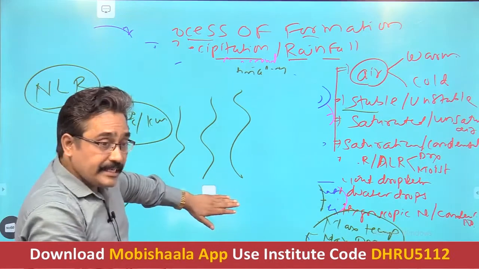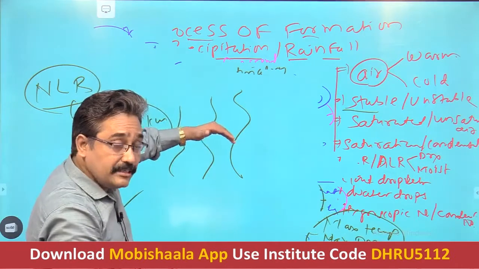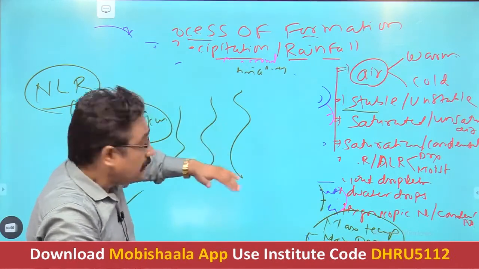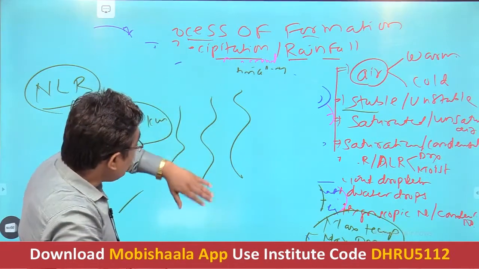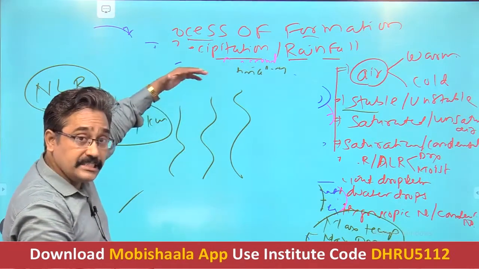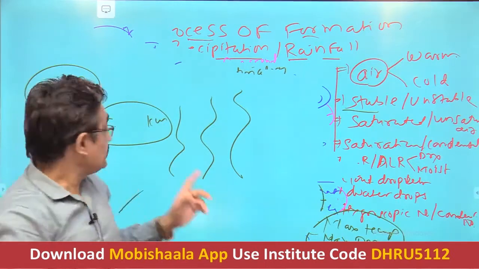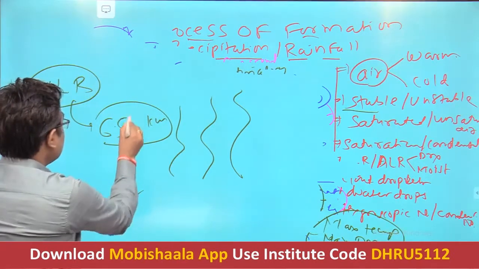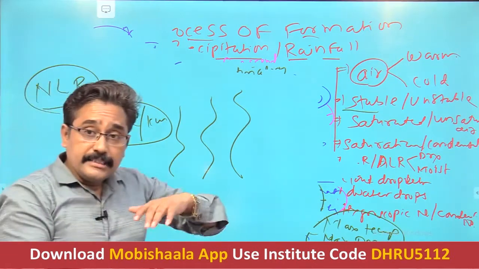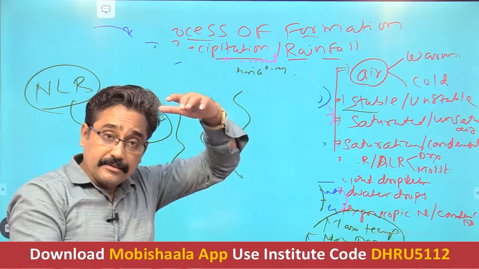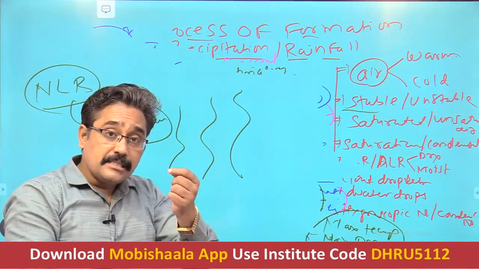So for any air mass or air parcel that rises upward, naturally there is a tendency for its temperature to reduce. Getting it? Means as the air parcel rises upward in the air, its temperature reduces. But at what rate? At 6.5 degrees Celsius per kilometer. The temperature of the ascending unstable air is reduced at the rate of 6.5 degrees Celsius per kilometer.